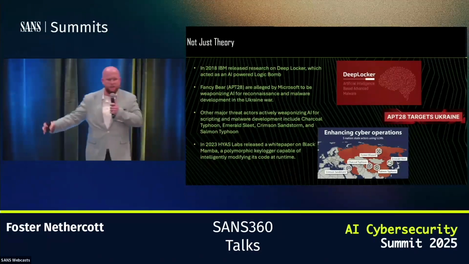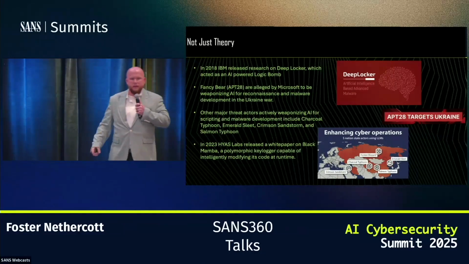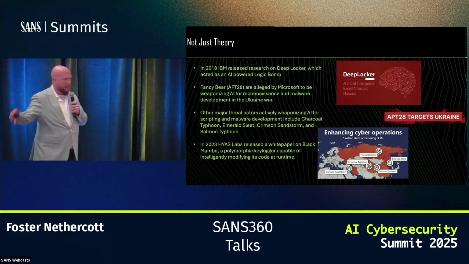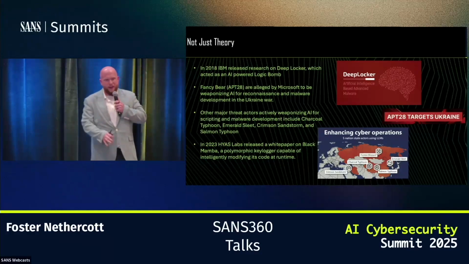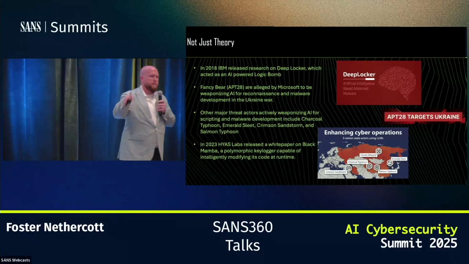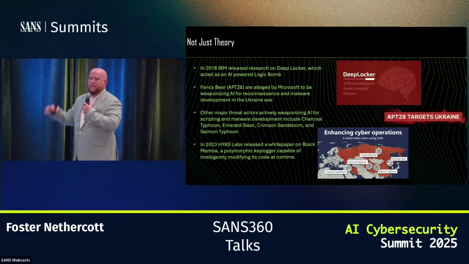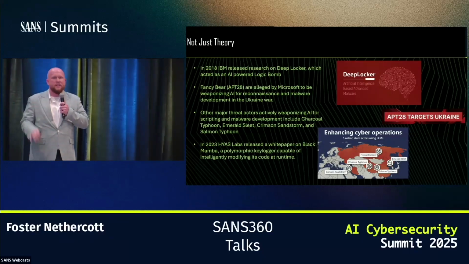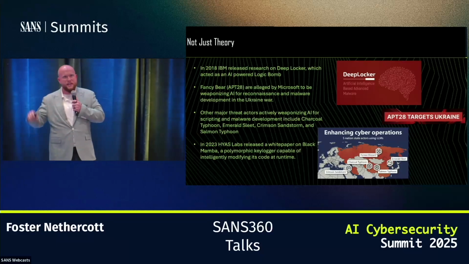And this isn't just a theory. In 2018, so we're talking 7 years ago, IBM was already releasing DeepLocker, which was an AI logic bomb. Fancy Bear, APT28, has been alleged by Microsoft to be using AI to develop its exploits. We're talking about Charcoal Typhoon, Forest Blizzard, Salmon Typhoon, all of these different advanced persistent threats that are integrating AI into their workflow, and I guarantee that they are not the only ones. They're just the major threat actors that Microsoft was actually able to detect and definitively say they are using these tools against you.